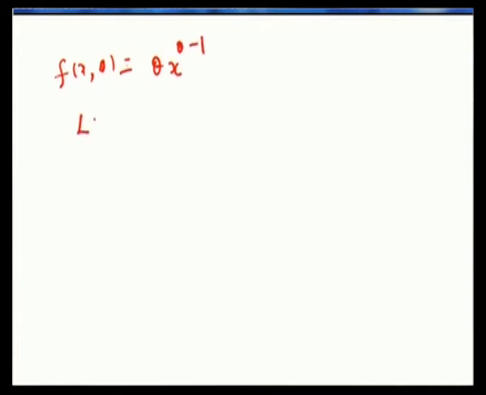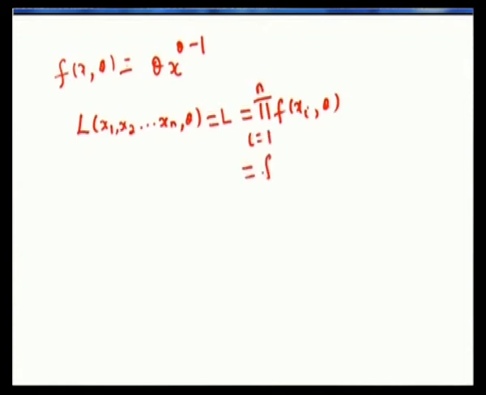So let us consider the likelihood function L of x1, x2 etc. up to xn, theta, which you can write as L, which is nothing but the product of f of xi comma theta, where i ranges from 1 to n. So this is f of x1 comma theta, f of x2 comma theta etc. up to f of xn comma theta.